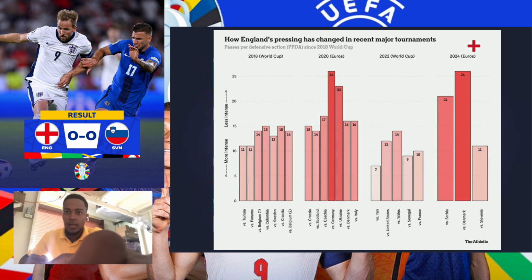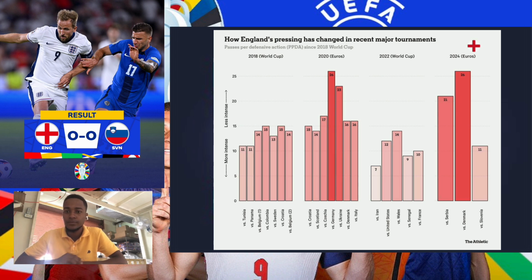The graph provides intensity data from England's 2018 World Cup to the present European Championship. If you look closely, you will identify that at the start of Southgate's reign England had more intensity, which is represented with light red color, than they have now, which is represented with dark red. During the period between Southgate's start and now, the team had varying intensity in the 2020 Euros and World Cup 2022.